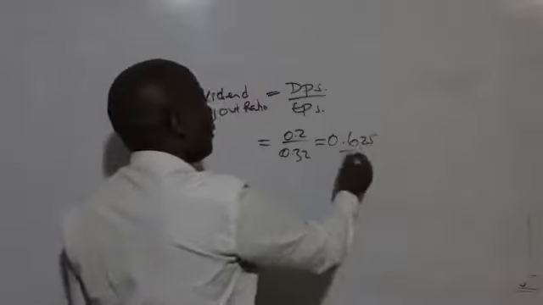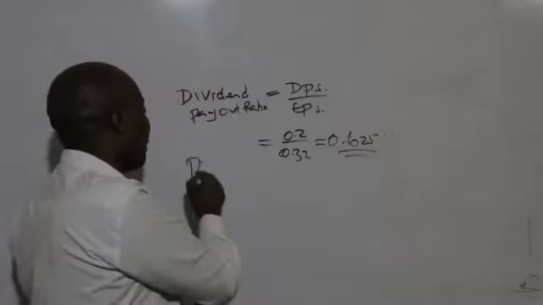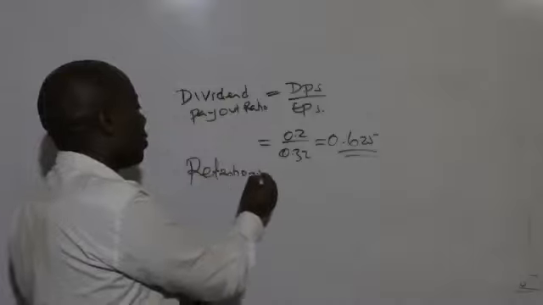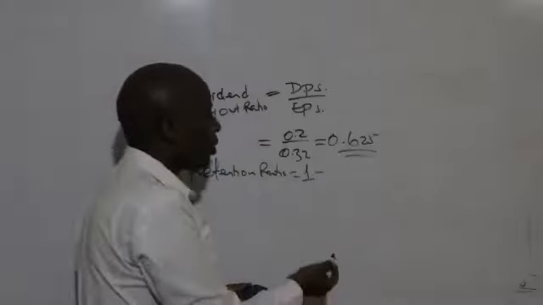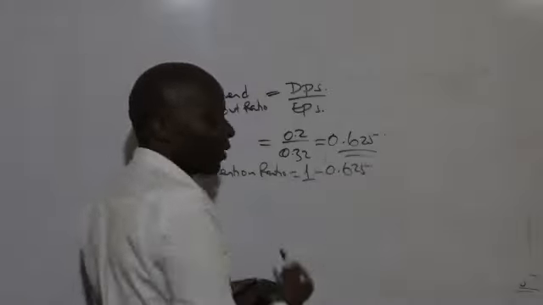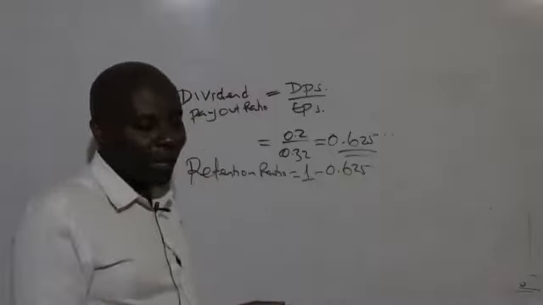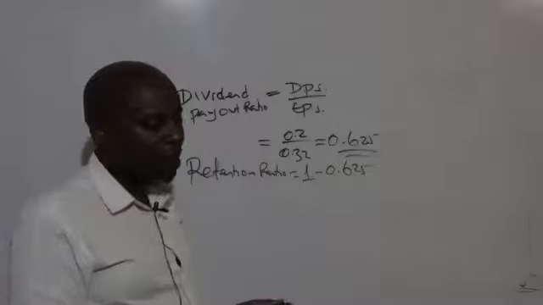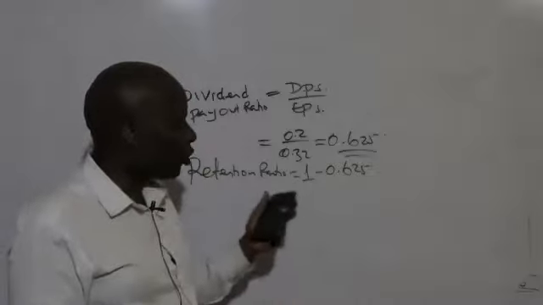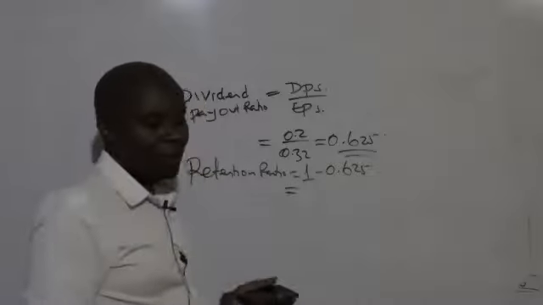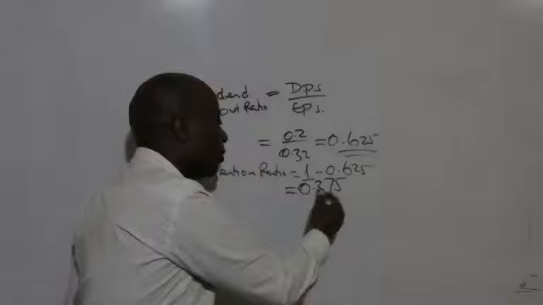0.625, isn't it? Now the moment I have 0.625 as a dividend payout ratio, then I'll be able to know the retention ratio. So the retention ratio will be equal to 1 minus the dividend payout ratio, which is 0.625. So what we are able to retain will be, of course, 1 minus what we pay. So could you kindly give me the retention ratio here, which will be 1 minus 0.625. Please give us an answer. 0.375. Thank you very much.